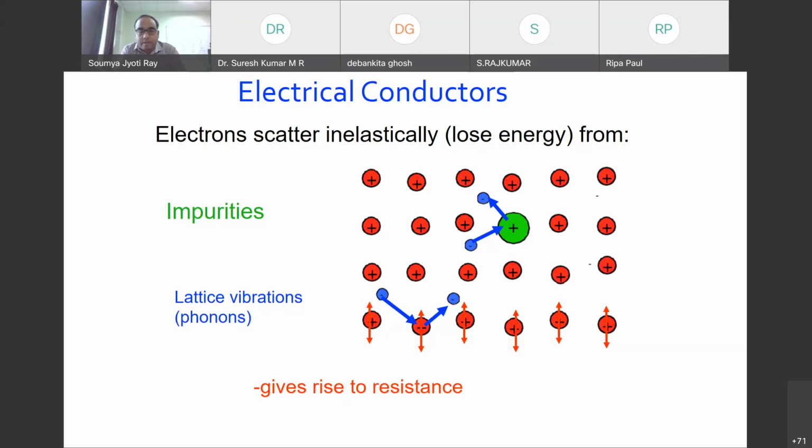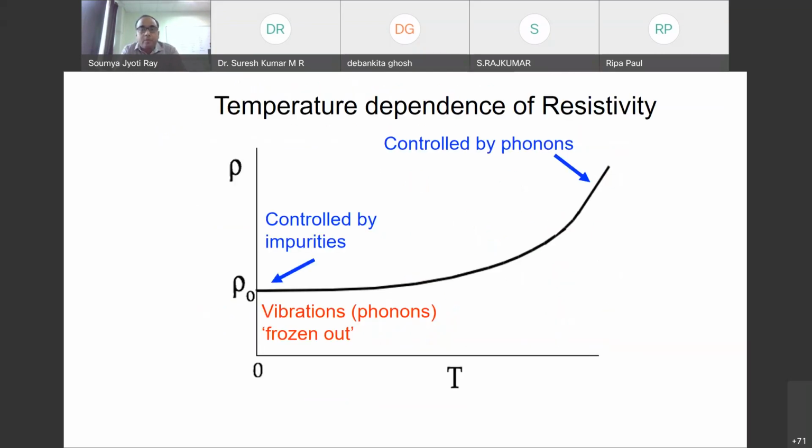Now, if I look at the temperature dependence of this resistivity, I can see that at low temperature the resistivity stays at a certain value, which is, let's say, rho naught. And then if I increase the temperature, it slowly increases, and at higher temperature it increases almost by a power law, or let's say higher than a linear behavior.